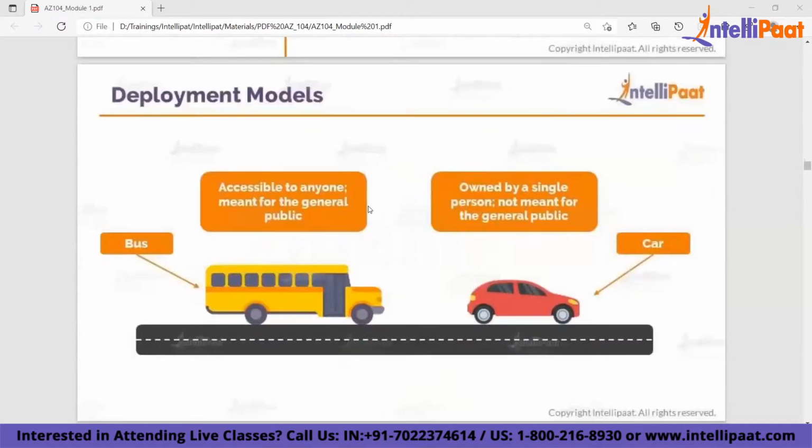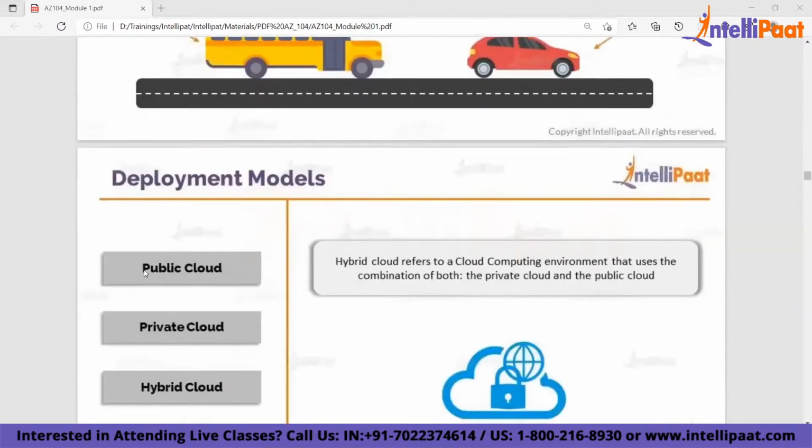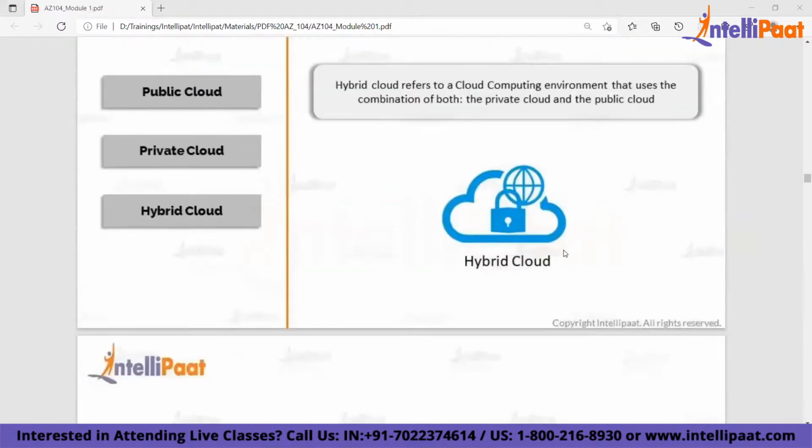And if you see this example, this bus is an example of public cloud, whereas the car is an example of private cloud, because this car is owned by a single individual. And hybrid cloud refers to a computing model which combines both public cloud and private cloud together.